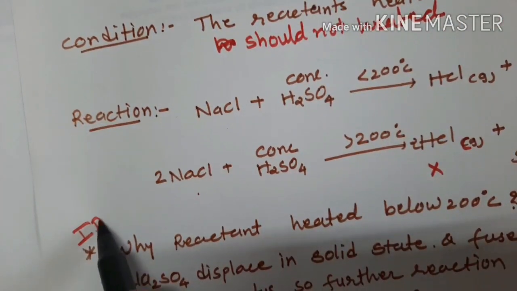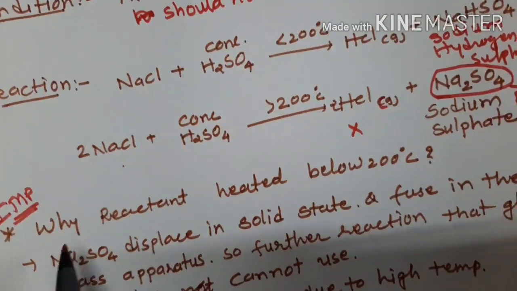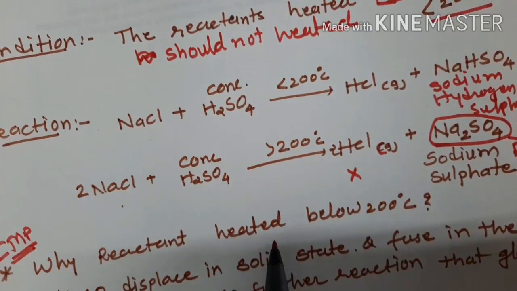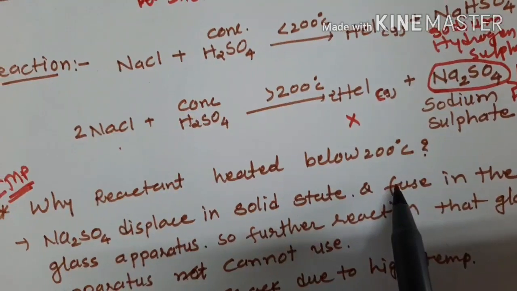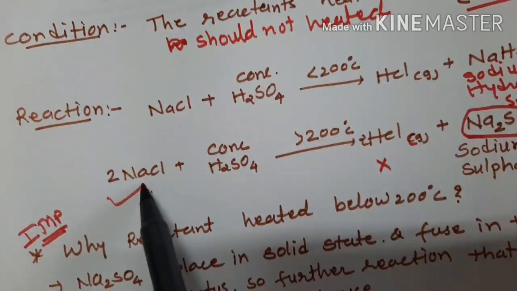Many times in previous year exams this question was asked: why are the reactants NaCl and concentrated H2SO4 in laboratory preparation heated below 200 degree centigrade? The reason is as follows.